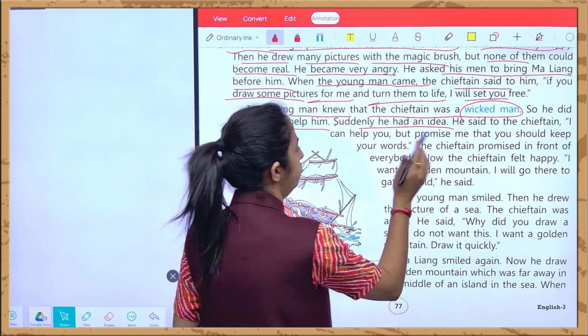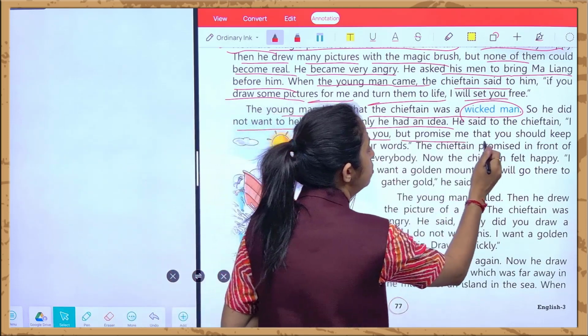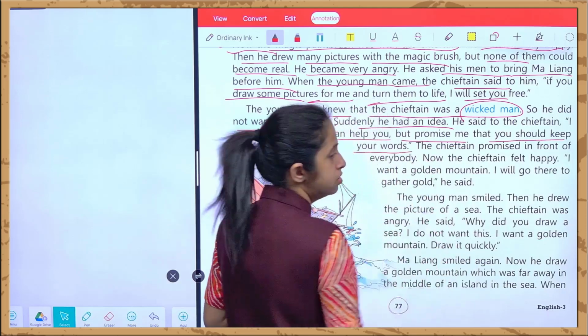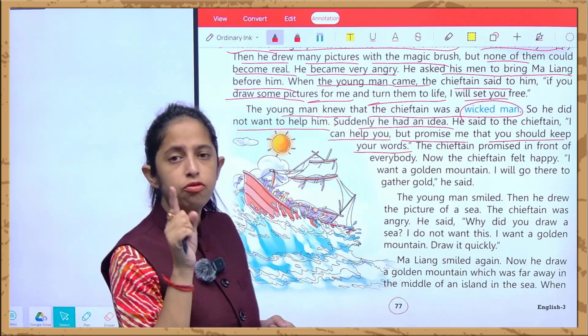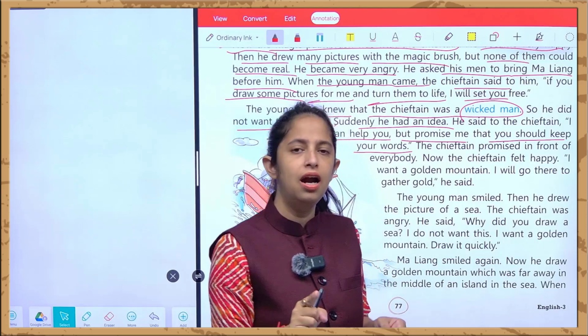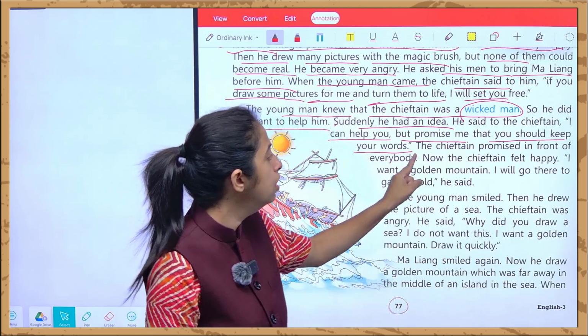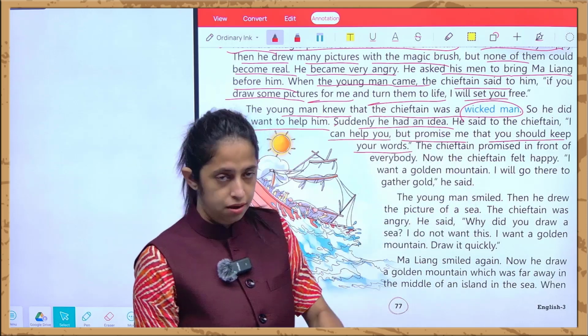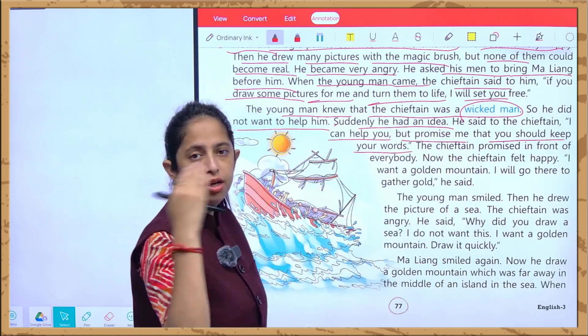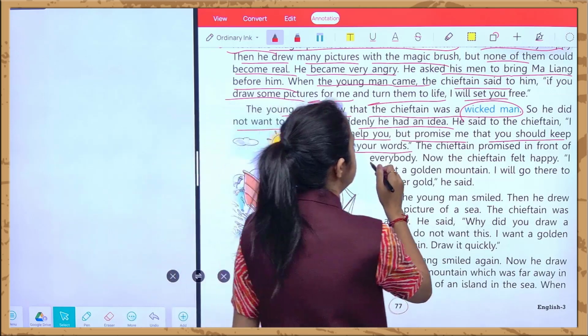He said to the chieftain, I can help you, but promise me that you should keep your words. कि आप अपने word से पीछे नहीं हटेंगे. That is, you should be sticking to your words and you should not be lying to me, right? That is, you cannot get back on your words. The chieftain promised in front of everybody.